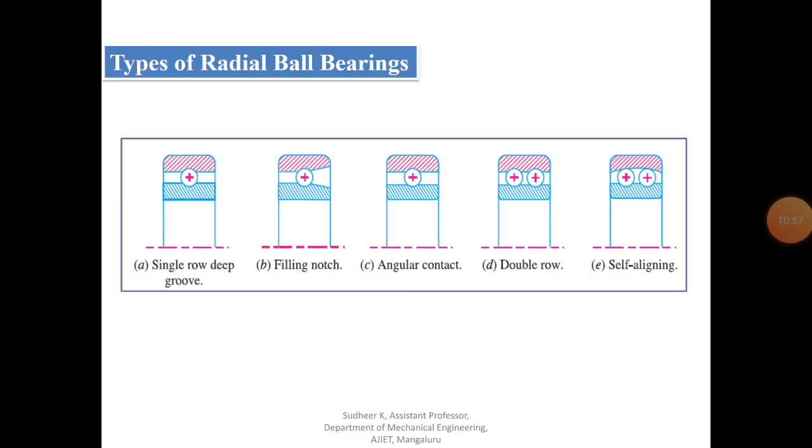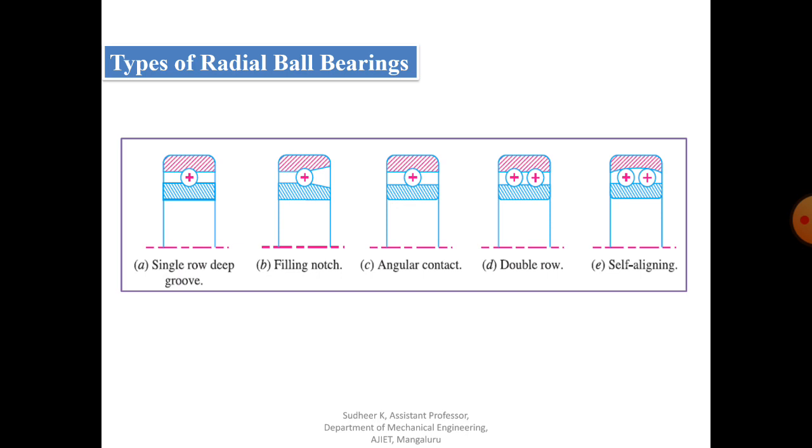Now coming to the types of ball bearing. There are five important types. The first one is single row deep groove ball bearing. Second, filling notch ball bearing. Third is angular contact ball bearing. Fourth, double row ball bearing. And fifth is self aligning ball bearing. We'll discuss one by one, what the applications and characteristics of these ball bearings are, because single row, similarly we have double row, but the nature is the same. Only the number of rows is different.